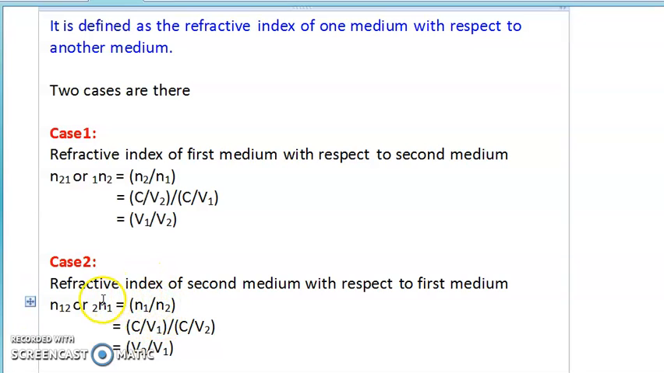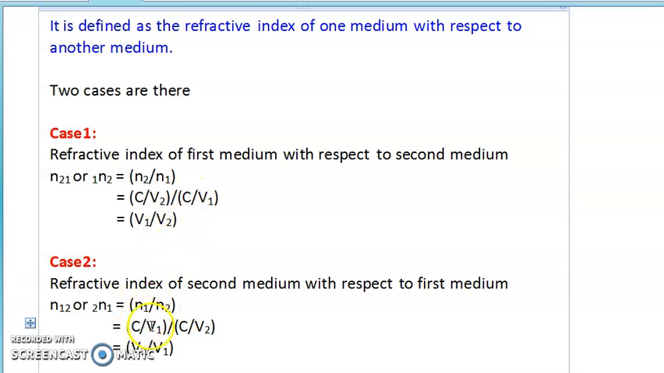How do we write this one? n1 by n2. What is n1? The refractive index of the first medium upon the refractive index of the second medium. What is the refractive index of the first medium that we have written here now?